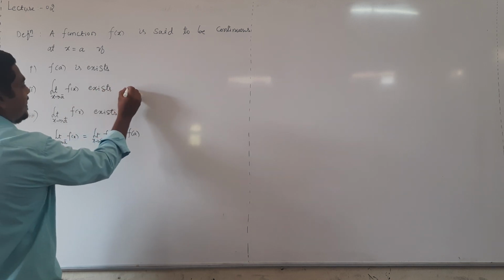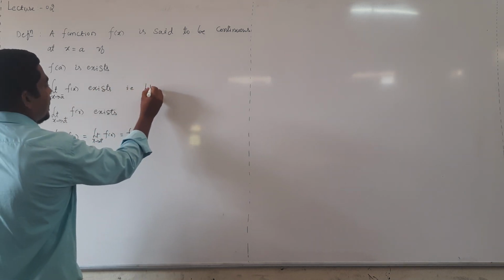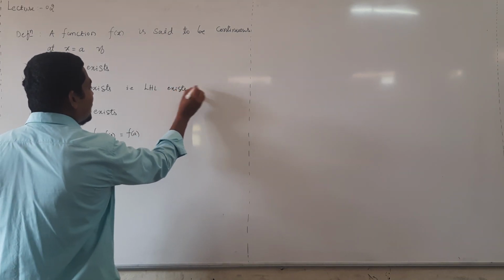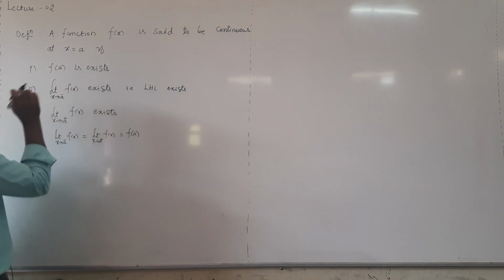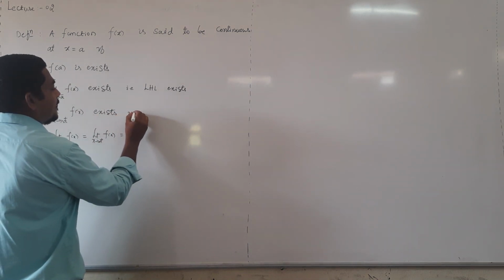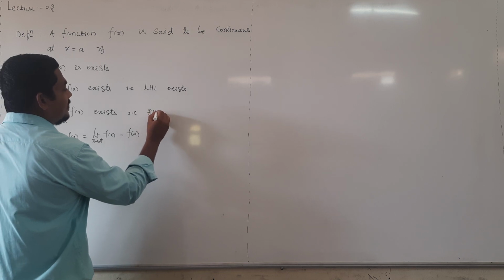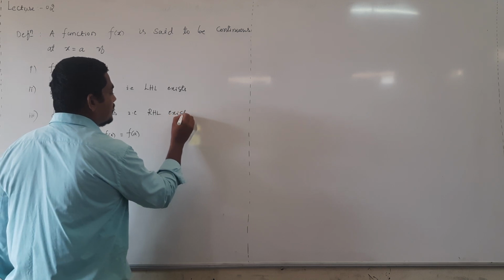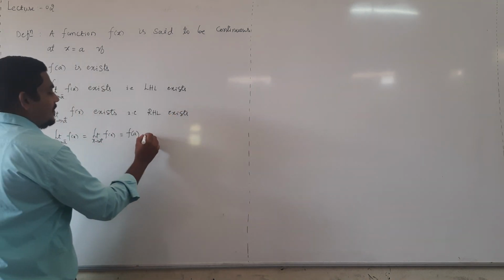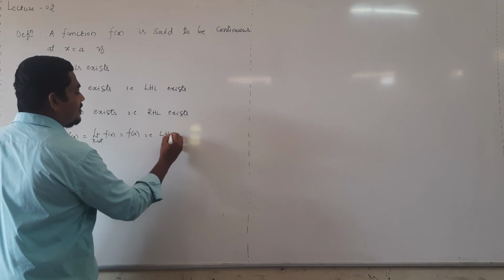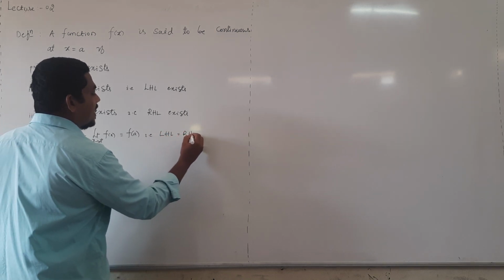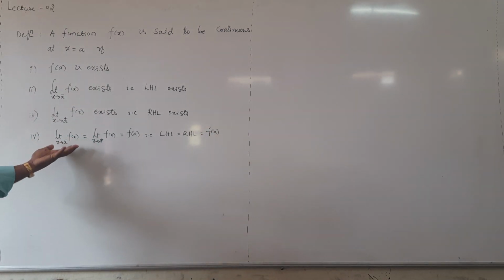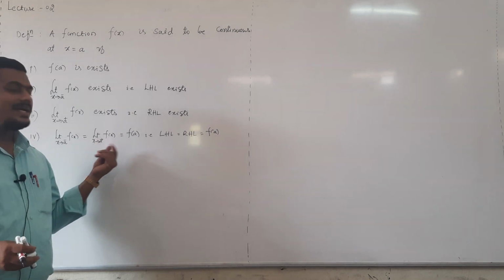This is nothing but LHL exists, and this is RHL. This limit is nothing but the right hand limit, which exists. And this is equivalently LHL equal to RHL equal to f of a. All are one and the same. This limit is the left hand limit, this limit is the right hand limit, f of a is the functional value.